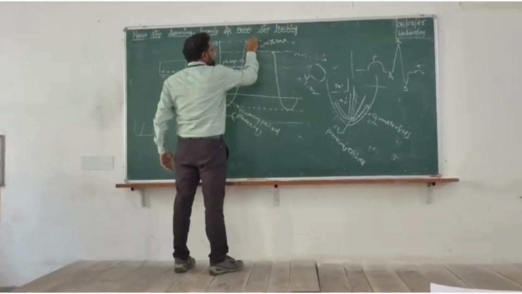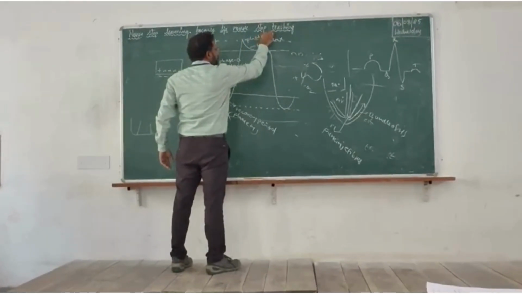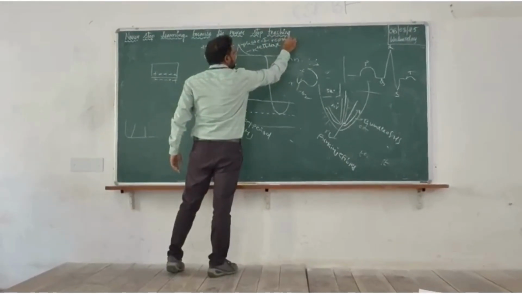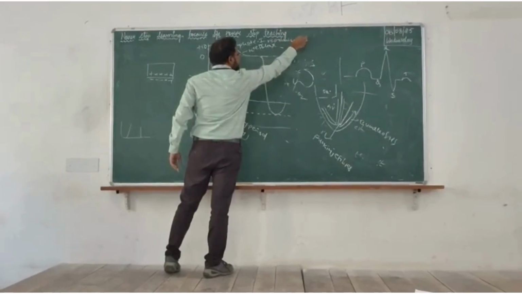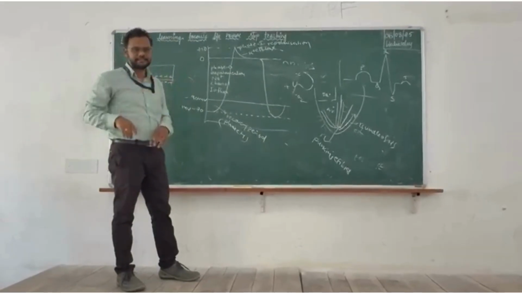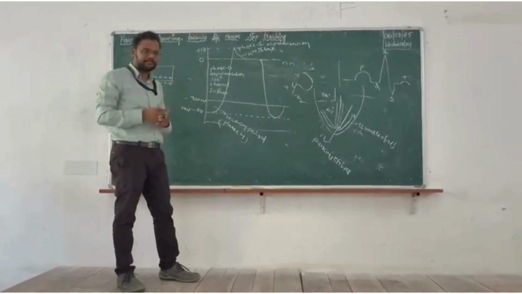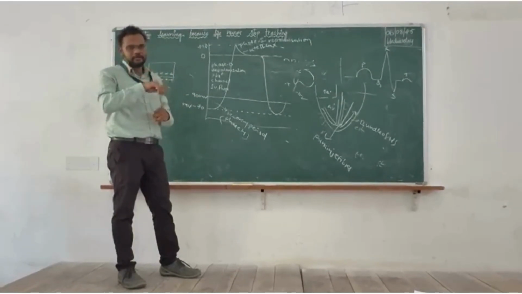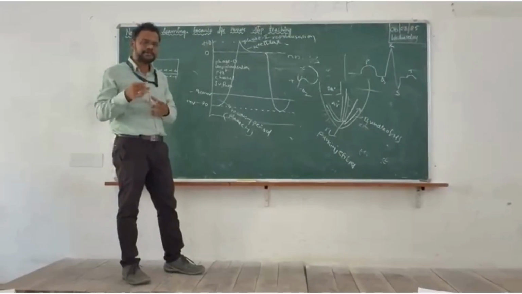This potassium efflux is called phase 1, which is repolarization. Why repolarization? Because the overall positive charge inside the cell is decreasing. Sodium is entering, but potassium is coming out, and potassium also carries the positive charge.